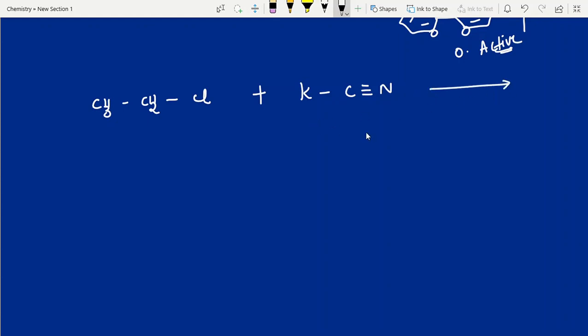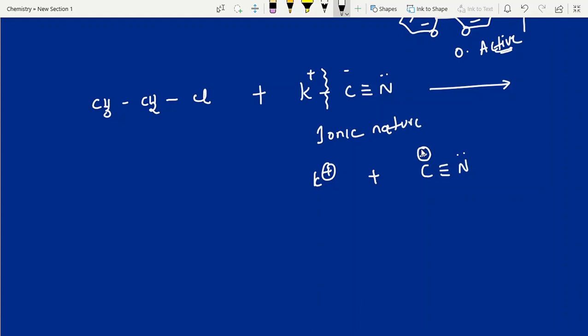See students, here between potassium and carbon, we have ionic nature. Easily we can break the bond. After the bond is broken, K plus and C triple bond N minus. Nitrogen has a lone pair of electrons and carbon is negatively charged. In a previous video I uploaded nucleophilicity and nucleophiles.